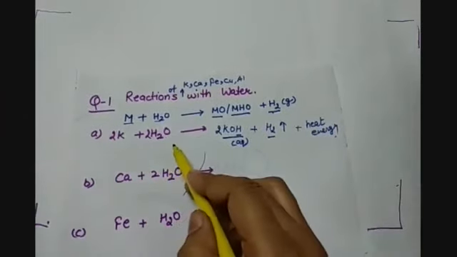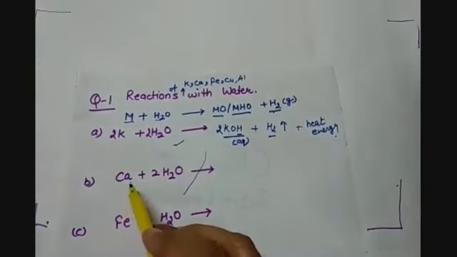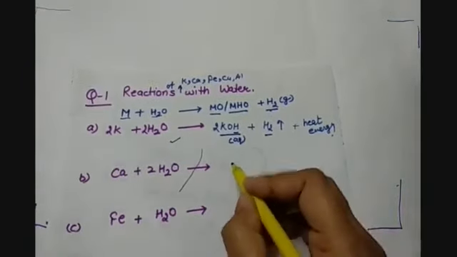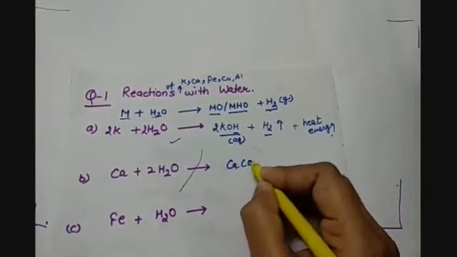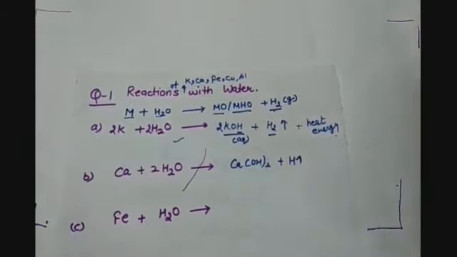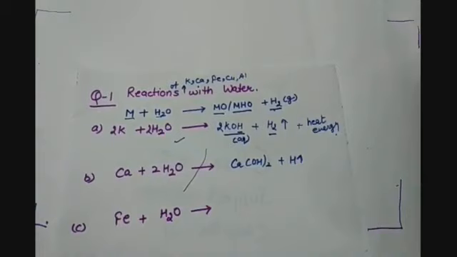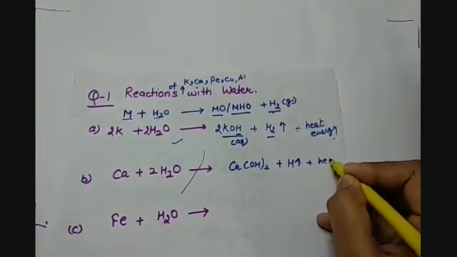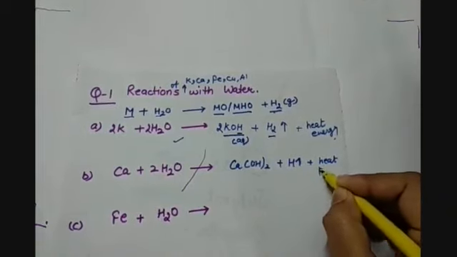So this reaction is very vigorous, but calcium is a little less reactive than potassium. So although calcium hydroxide will be formed and hydrogen gas will be evolved, the heat energy released will be less.